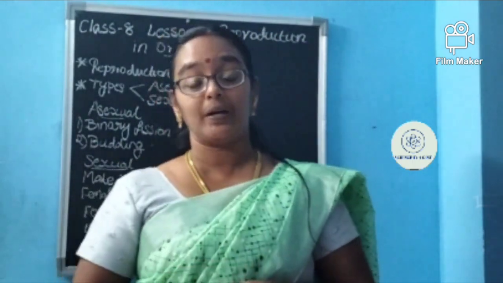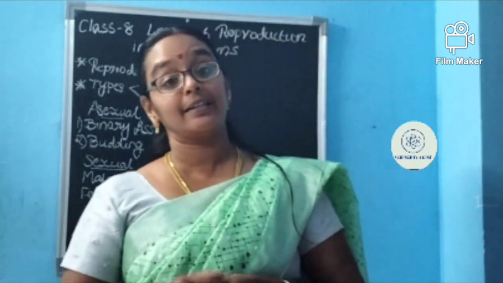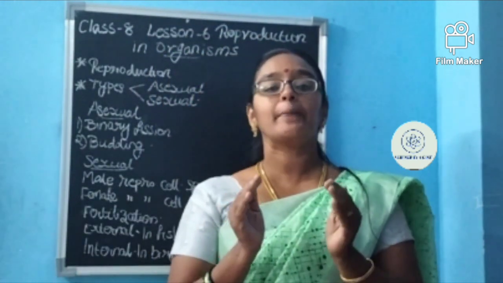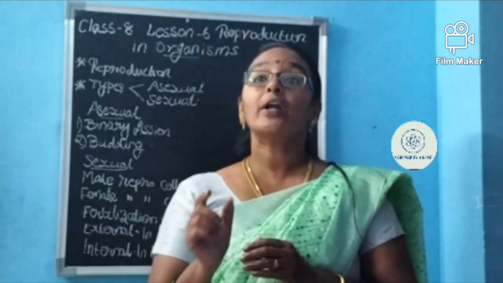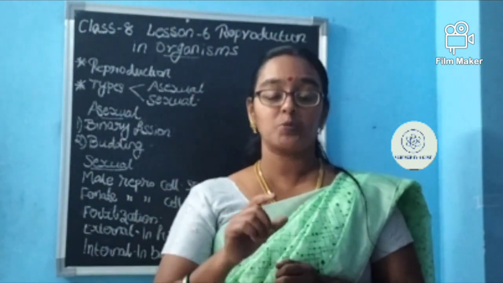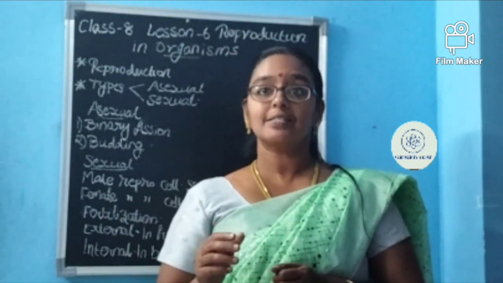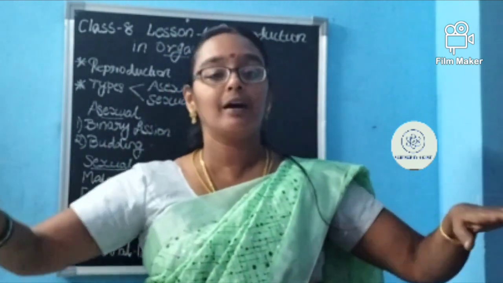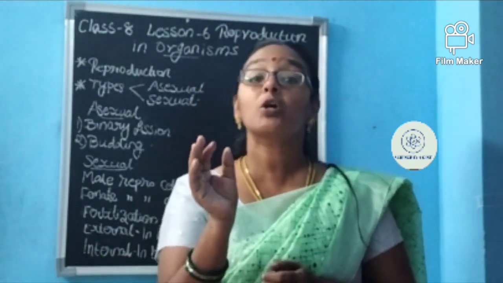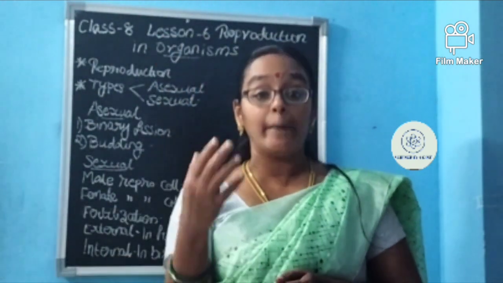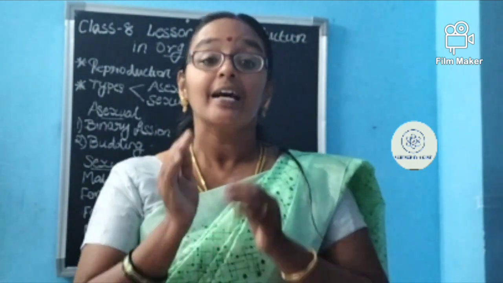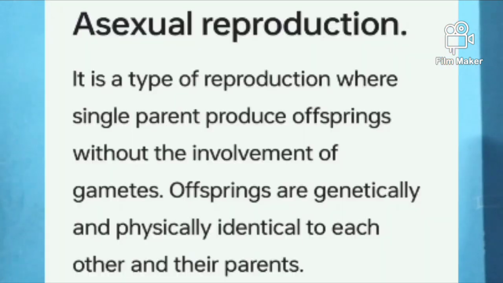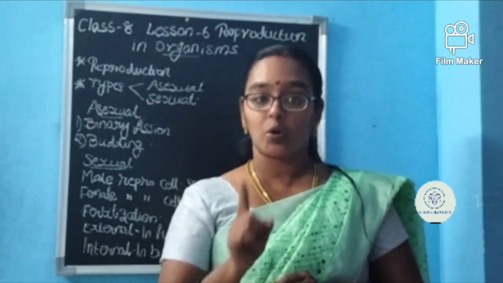Reproductions are of two types, ma. One is asexual and the other is sexual reproduction. Asexual reproduction is the one in which only one parent participates in the reproductive process. That means normally a father and mother will be there in a normal organism, but for microorganisms like amoeba and hydra, there will be only one parent. From that the child will be formed, or it will be divided into two. It is called what, ma? It is called asexual reproduction. It needs only one parent.